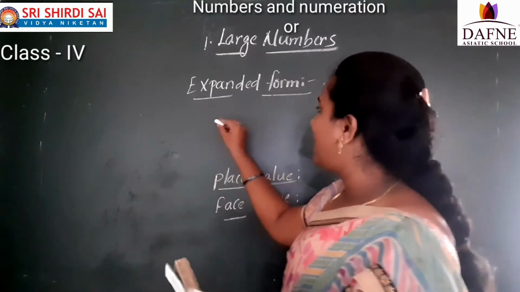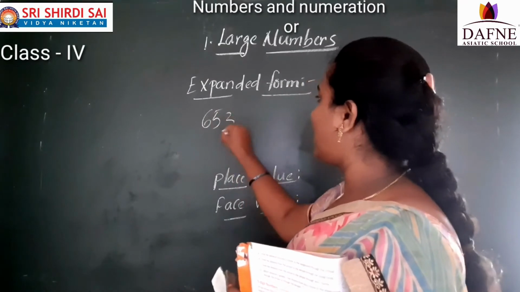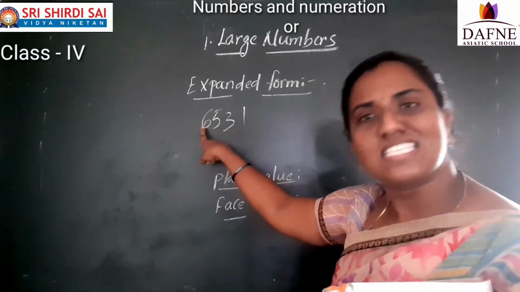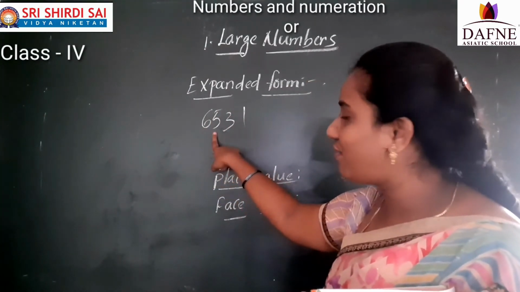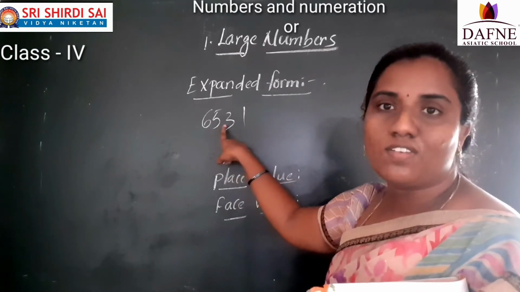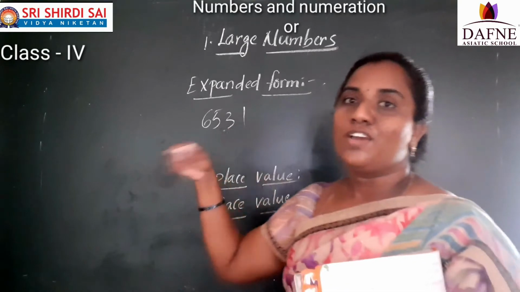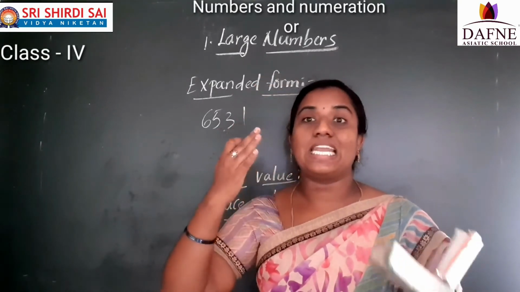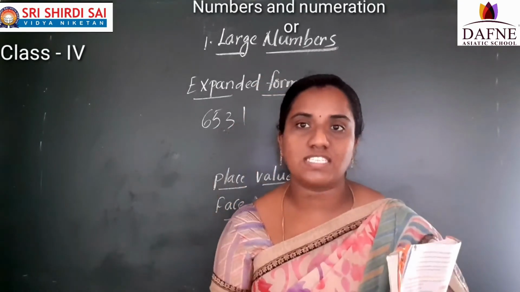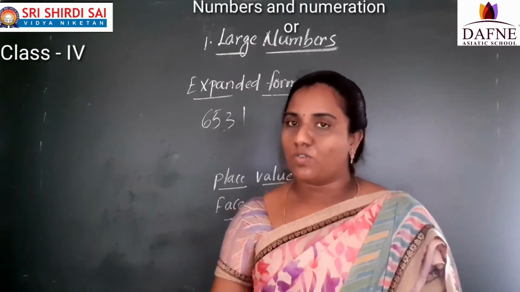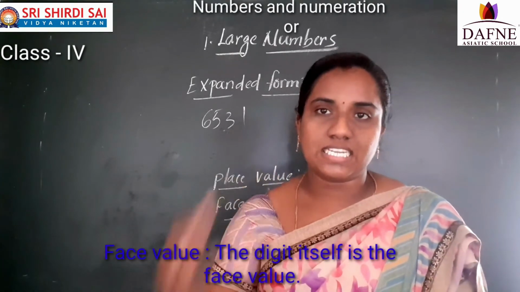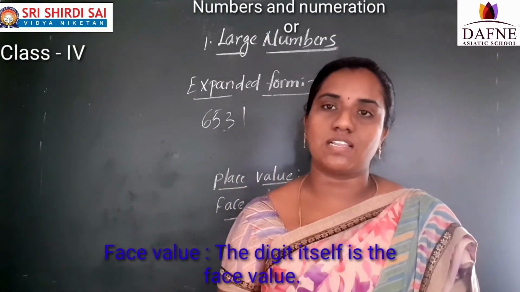That means, see here 6531. What is the face value of 6? 6 only. What is the face value of 5? 5. What is the face value of 3? 3. What is the face value of 1? 1. Face value is nothing but the digit itself is the face value. What? The digit itself is the face value.